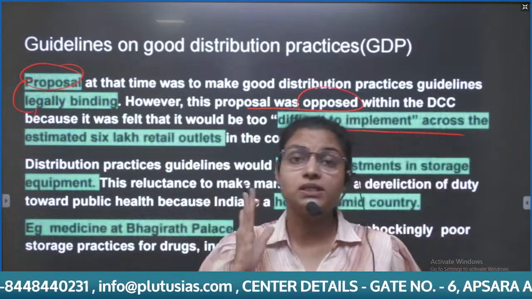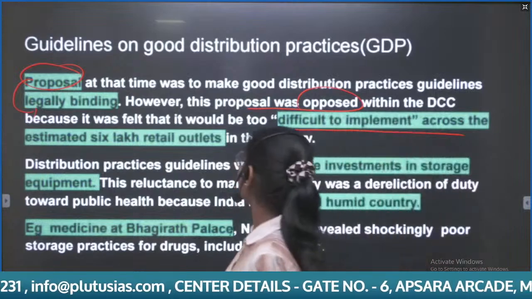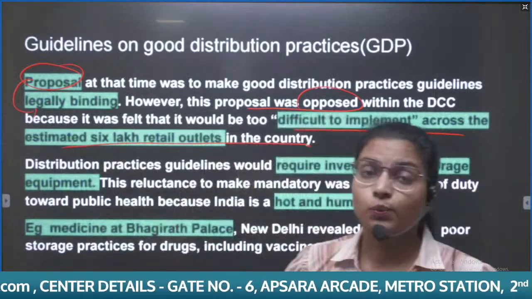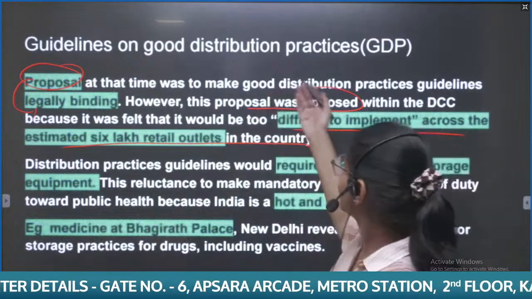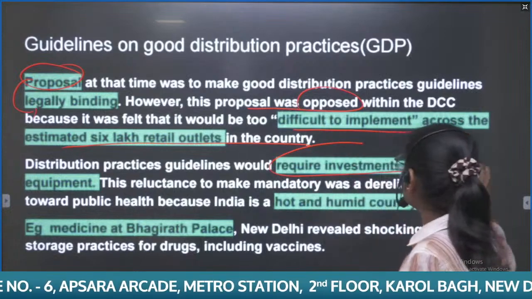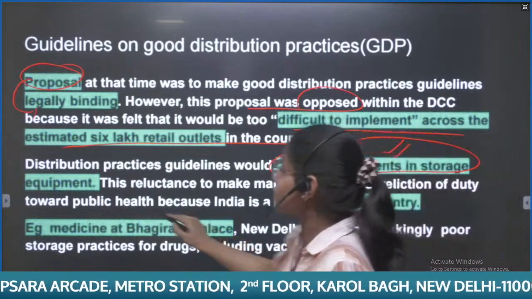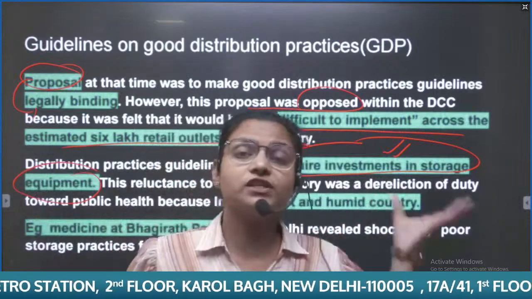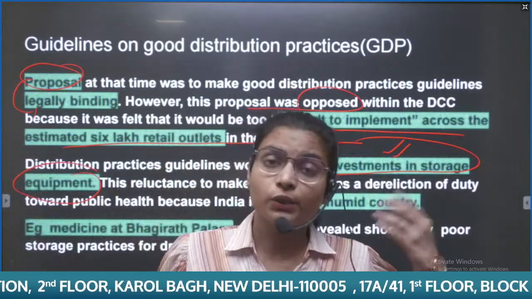There are around 6 lakh retail outlets in the country. How can this be implemented? It is very difficult to follow good distribution practices, and for this there is a need for huge investment in the storage equipment. It means we need to increase the infrastructure in the storage equipment.